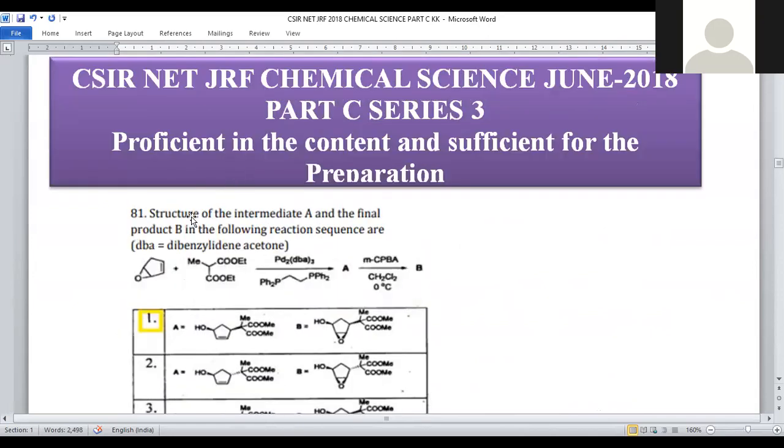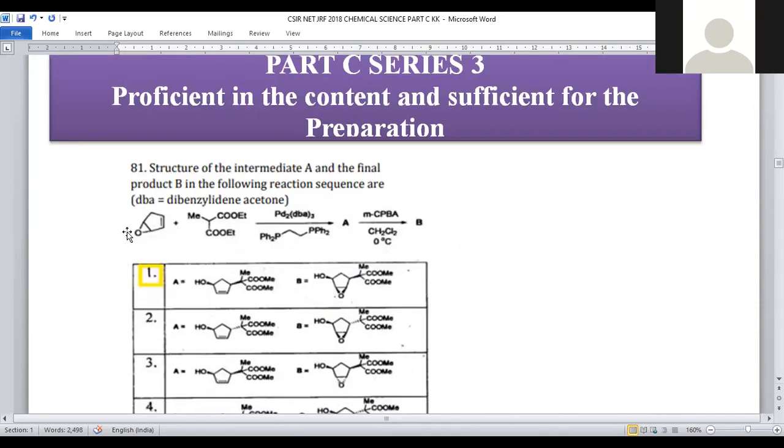Question number 81. Question number 81 asks for the structure of intermediate A and the final product B in the following reaction sequence. Here, the starting material is given with a 5-membered ring consisting of an epoxide, and one more active methylene compound is given, CH3COOEt, and it is treated with Pd2(dba)3 catalyst, where dba stands for dibenzylidene acetone.